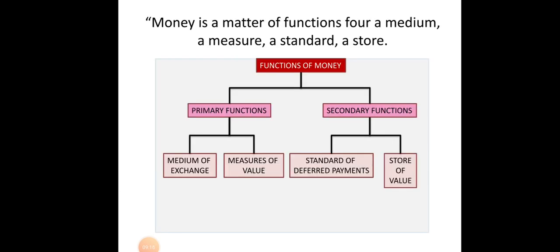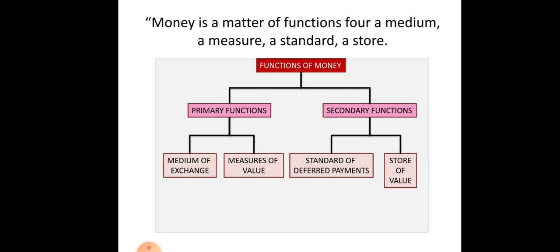Well, now we're going to see what money is and what functions money has. Money has four functions. What are they? Medium, measure, standard and store. It's a medium of exchange. We can measure value.